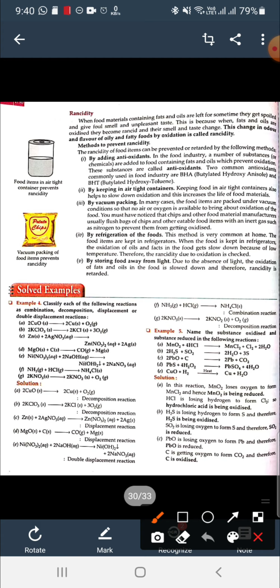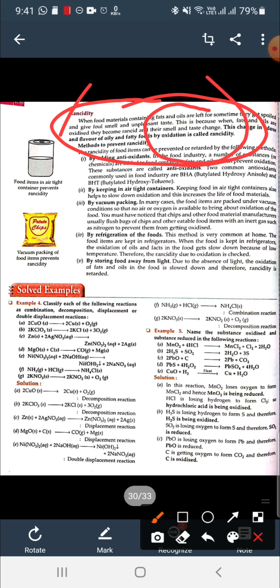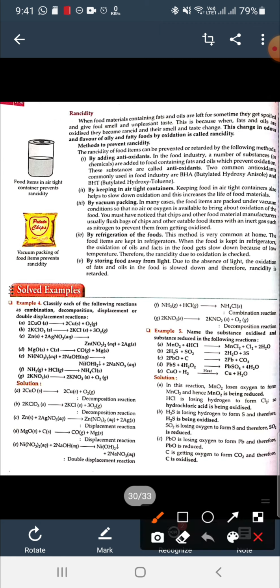Next is rancidity. Rancidity is the change in odor and flavor of oily and fatty foods. When oily and fatty foods are left for some time in the air, they give a foul, unpleasant smell and taste. It means they become rotten, or rancid. So their taste and smell changes. This change in flavor or taste by oxidation is called rancidity.